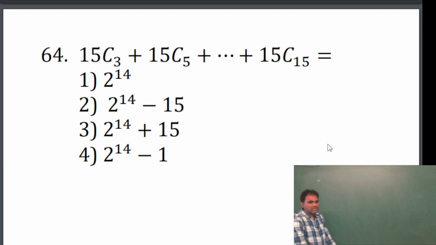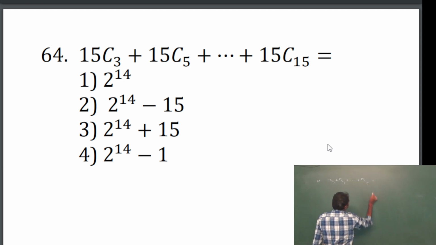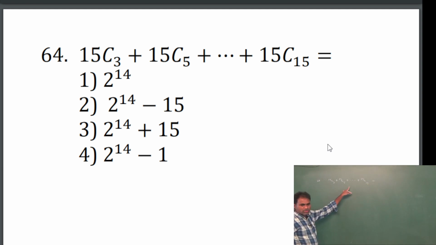Here 15C3 plus 15C5 plus up to 15C15, they are asking what it is equal to. Now, these are binomial coefficients, but these are odd binomial coefficients 3, 5 up to 15. But 15C1 is also an odd binomial coefficient, but here 15C1 is not there.